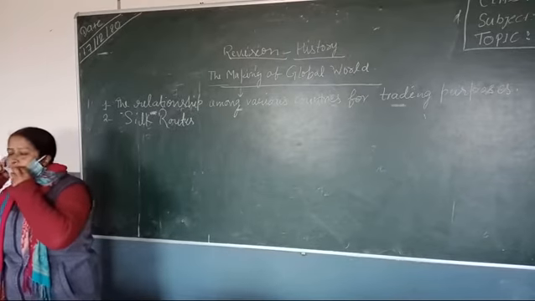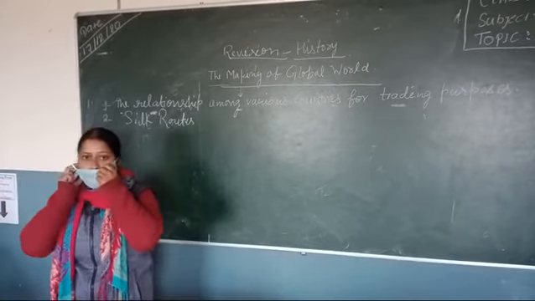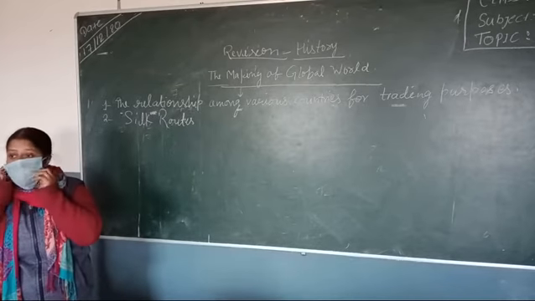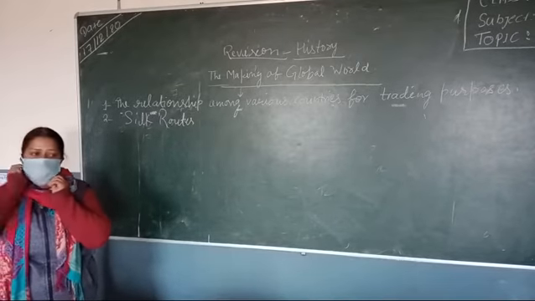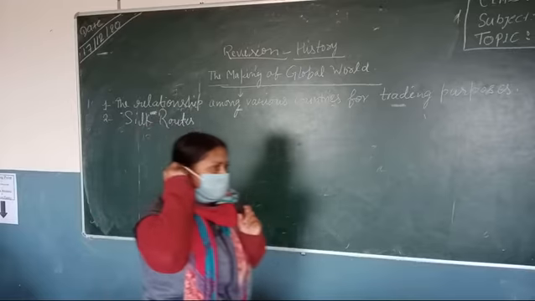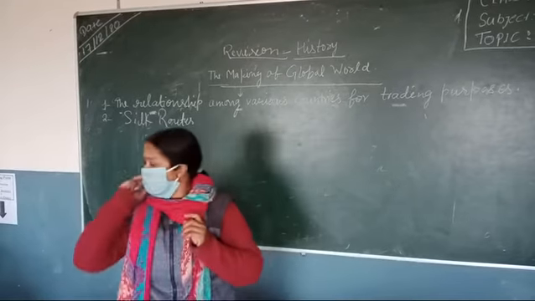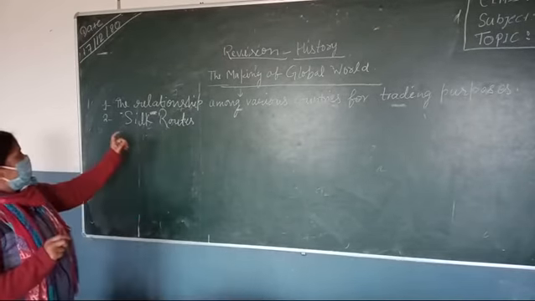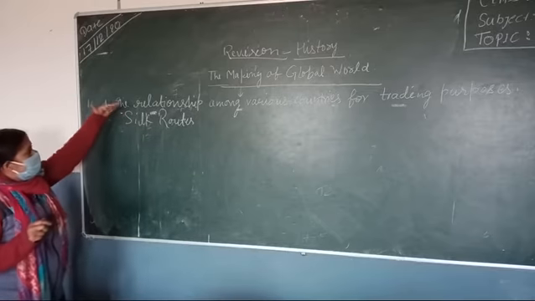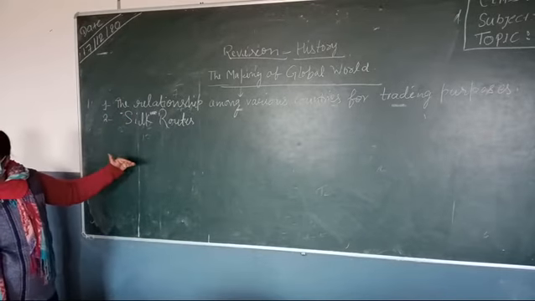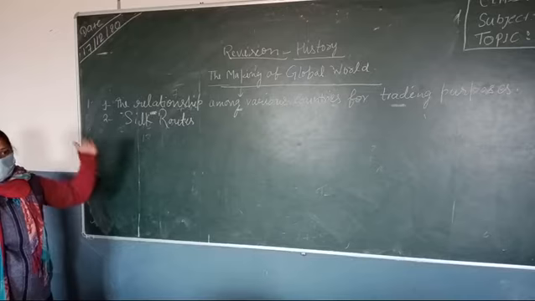It is not that you are listening to the word silk routes for the first time. If it is so, you can imagine what type of performance you will give in your main board examination. So these are step by step keynotes as a revision for this chapter.